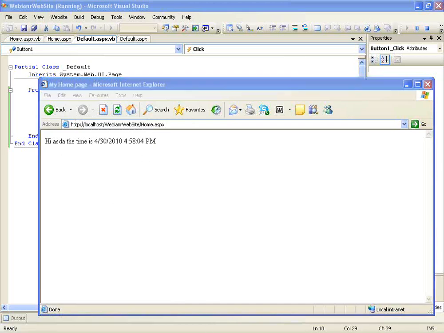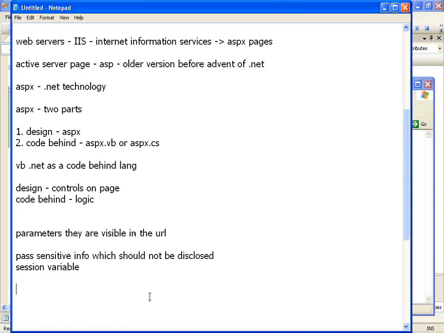So query string, if you are going to pass some small values or non-sensitive, not that important information, you can use query string. But for sensitive information, or if you want to pass a large amount of information, you can't go for query string.